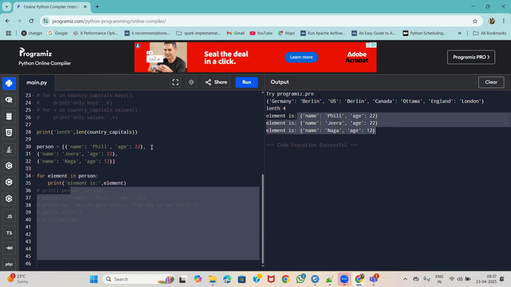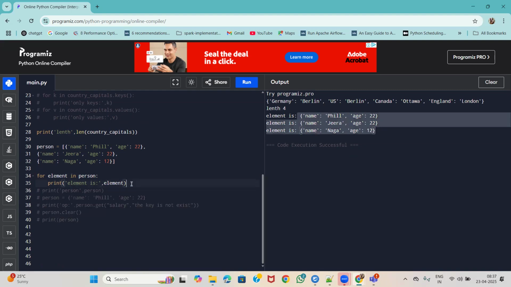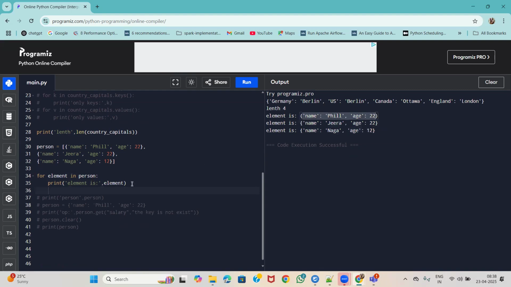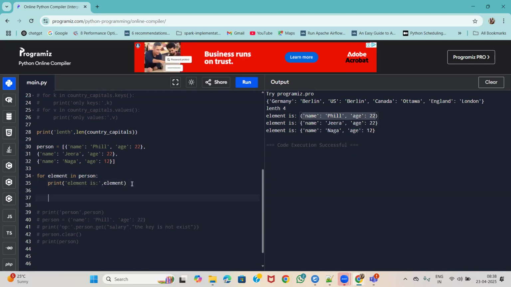Inside each element I want to access each key and value in the dictionary. Again it's the same process: for key, value in, from where are we getting this element, from this iterator. Print key and value is.